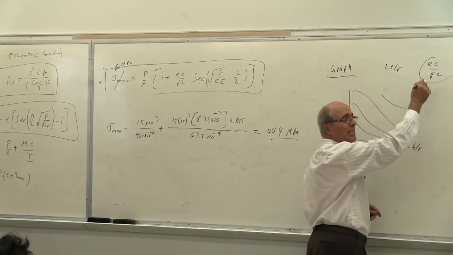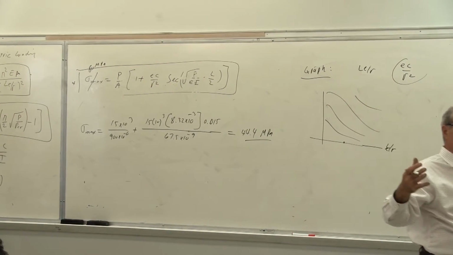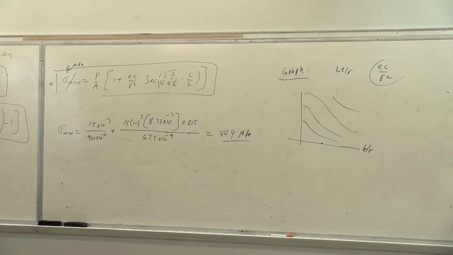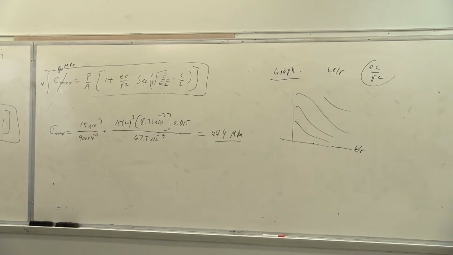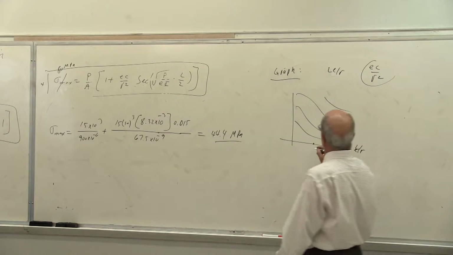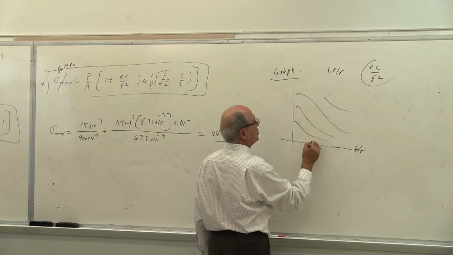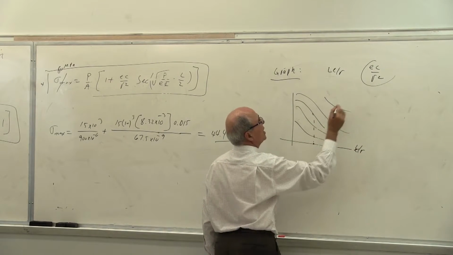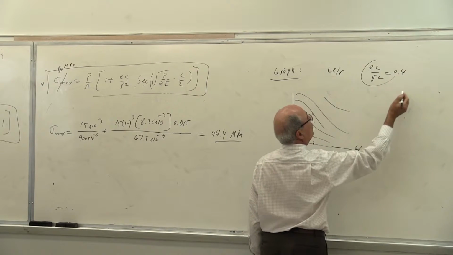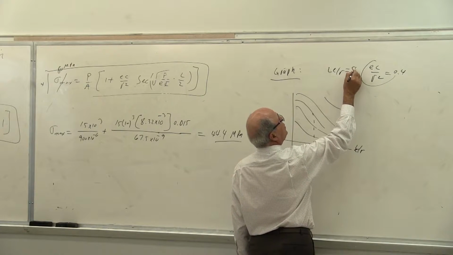Why? Because there is an E. If there is no E, there is no eccentricity, the whole thing evaporates. But if there is an E, which there is for this problem, E equal to 4 millimeter, then you go here to one of the curves, you go up here to the particular curve which has EC over R. Let's say EC over R becomes 0.4. Let's say LE over R is 50.